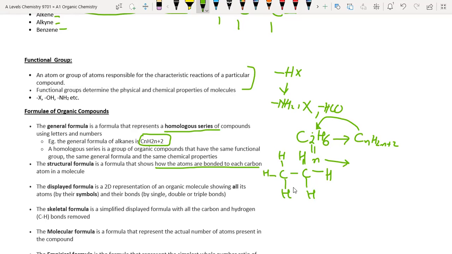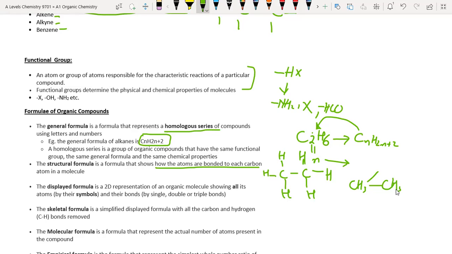This is the structural formula. Displayed formula is a 2D representation of an organic molecule. Let's suppose ethane is represented like this, CH3, CH3. This is the displayed formula. What is displayed formula? A 2D representation of an organic molecule showing all its atoms by their symbols and their bonds by single, double, or triple bond.